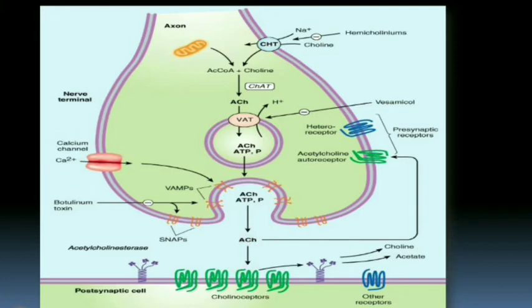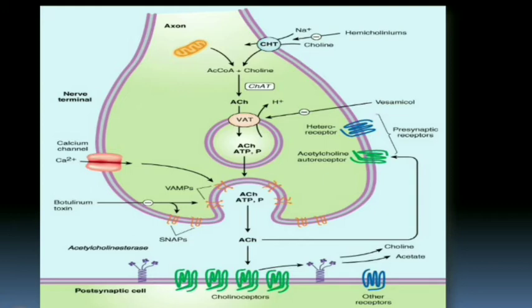Now this released acetylcholine binds to the receptors present on the postsynaptic cell. As soon as it binds, it is destroyed by the enzyme acetylcholinesterase into choline and acetate. This is about synthesis, storage and destruction.